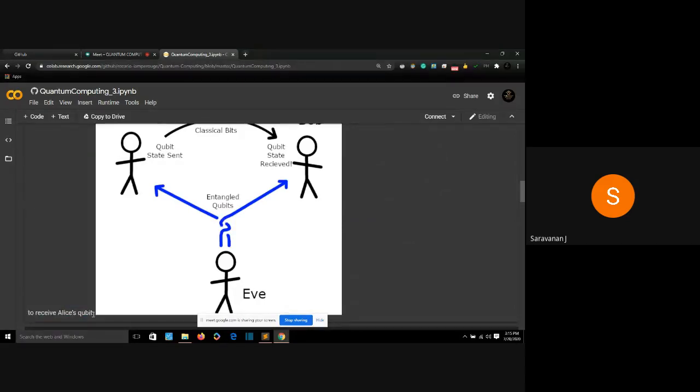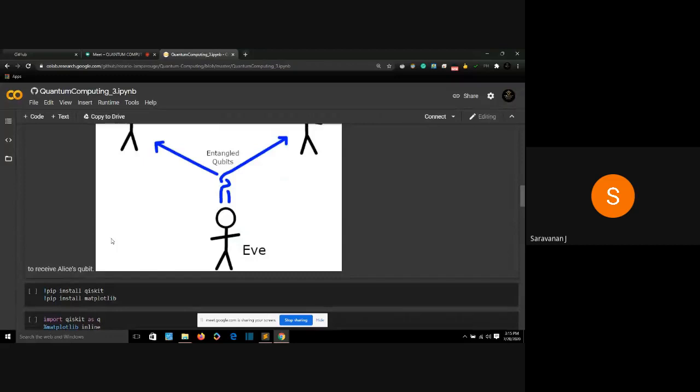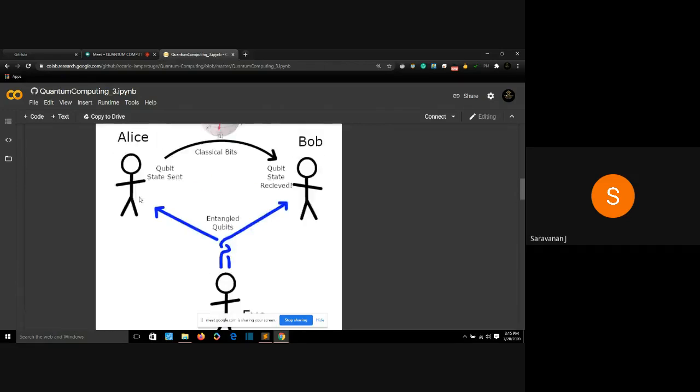Alice will perform some operations and give it to Eve, and Bob will perform some operations to get that information from Alice. Now the state will be completely transferred from Alice to Bob, but Eve won't be aware of what the state was, what the nature of the state was. Eve will not know any information about the state. So am I clear now?